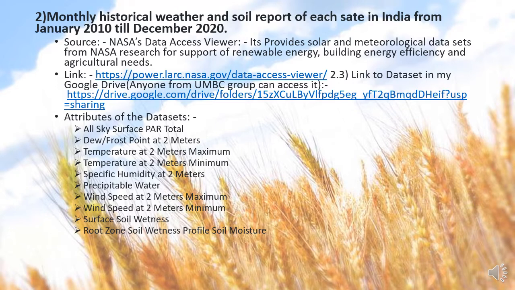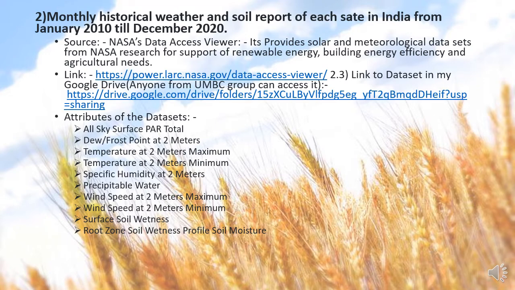And the attributes in my data set are all sky surface PAR total. This is the photosynthetically active solar radiation value at a particular state, and the dew or frost point at 2 meters above the ground level. The dew point is the point where the water droplets begin to condense and dew can form.